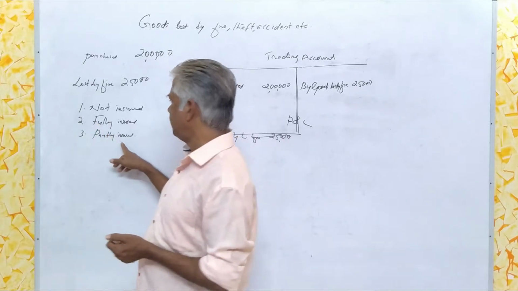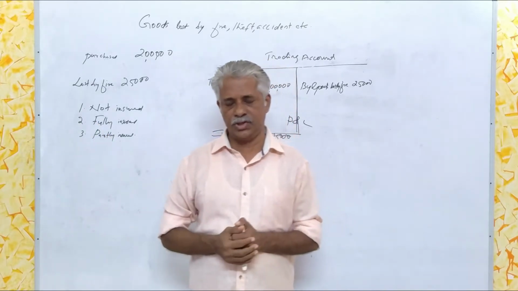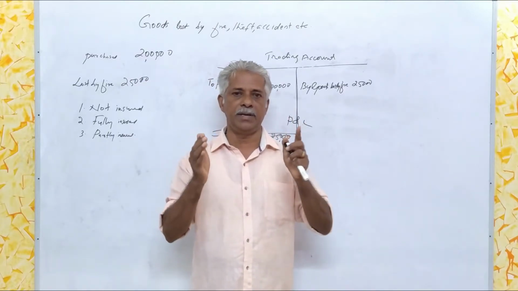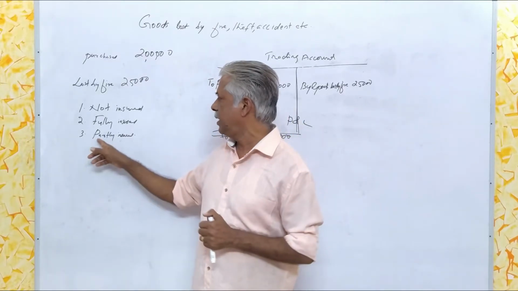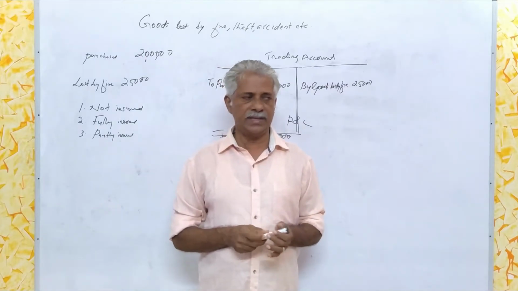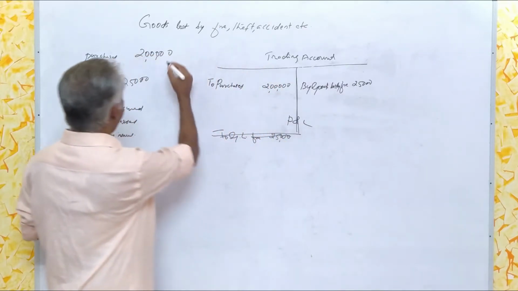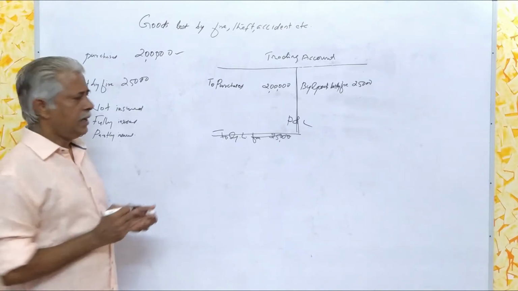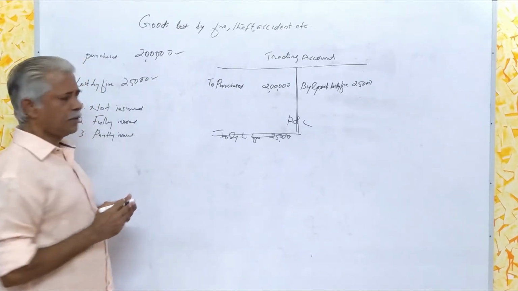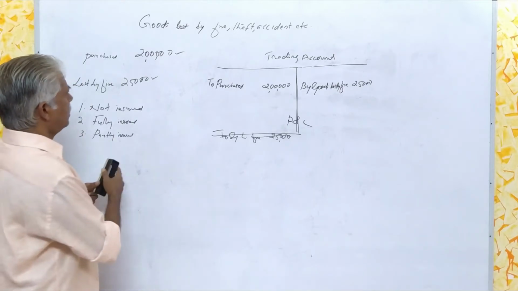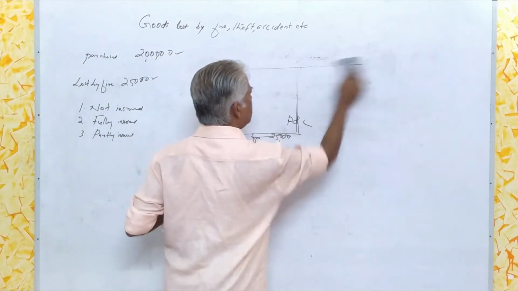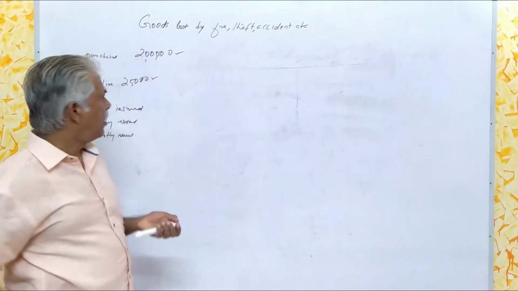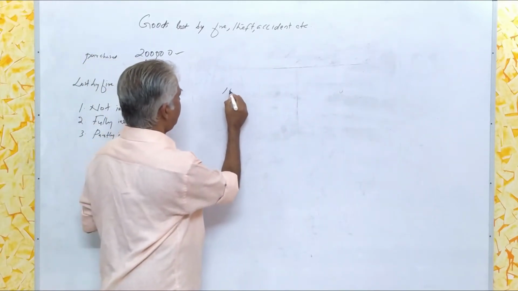Take the third case. The goods were lost, but the full amount is not admitted by the insurance company, that is, partly insured. Let us see the example. Suppose we made a purchase of rupees 2 lakhs during a particular year and goods were lost to the tune of rupees 25,000, but the insurance company admitted a claim of rupees 15,000.